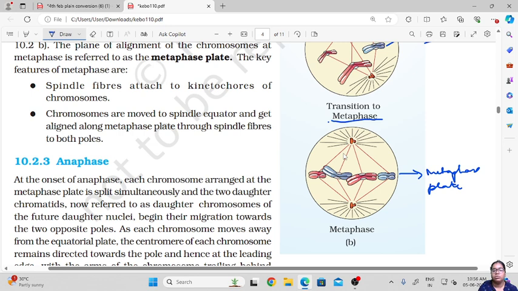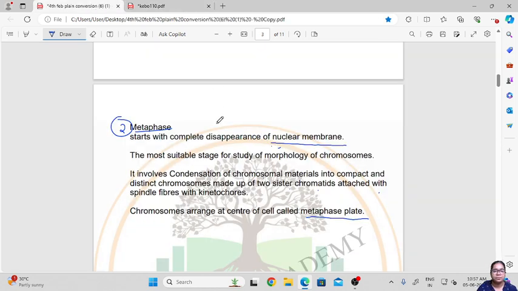Okay, so the chromosomes will attach themselves at the center of the cell. These are the chromosomes which are attached by the spindle fibers, and this is the metaphase. And this is what happens at the metaphase.